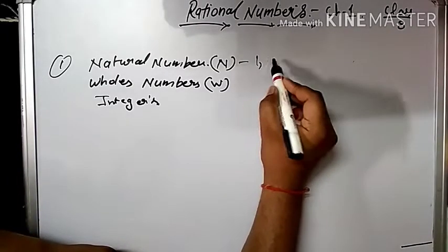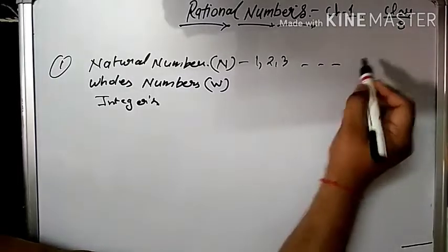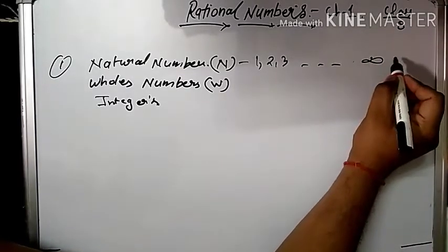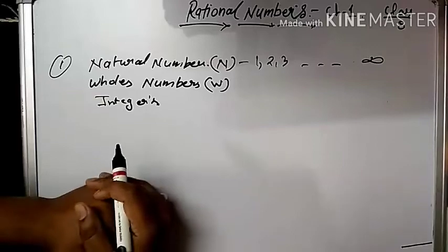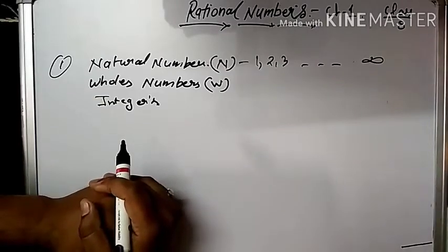Here we all know that 1, 2, 3 and so on till infinity are categorized as natural numbers.